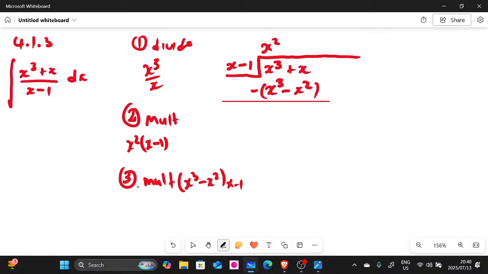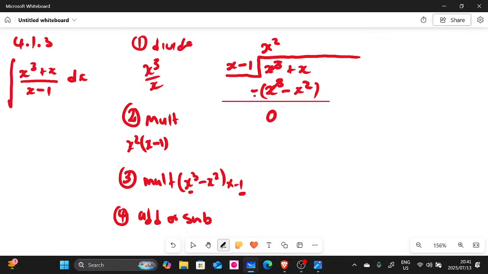Now, step 4, which is the last step of the long division method. What you do here, guys, is when you multiply, you will add or subtract, depending on what you get there. Let's look at this. If you multiply this negative 1 with x to the power of 3, you're going to have negative x to the power of 3 here. So this x to the power of 3 will cancel with this x to the power of 3. Then we have 0.